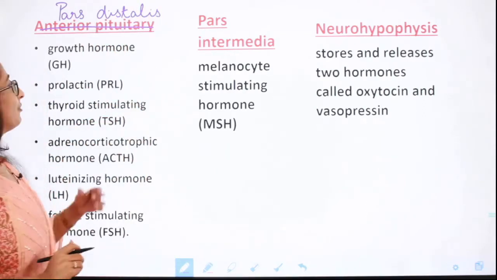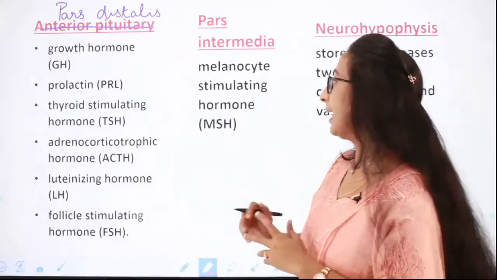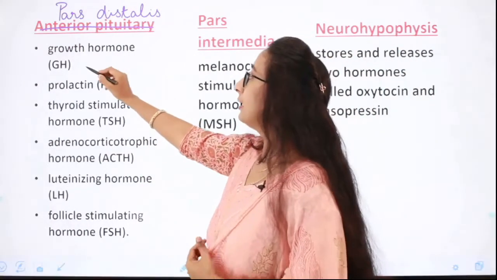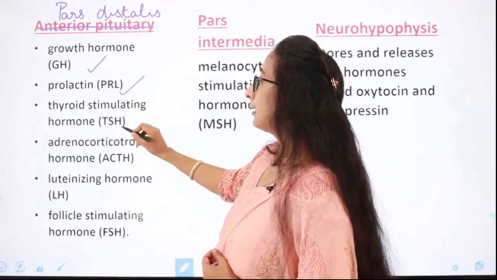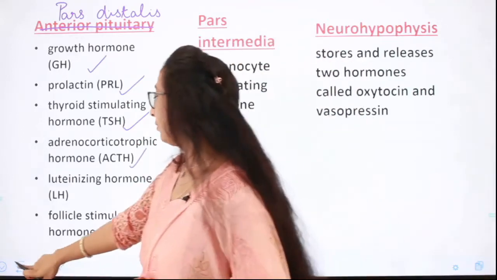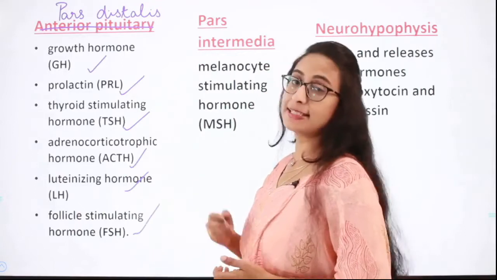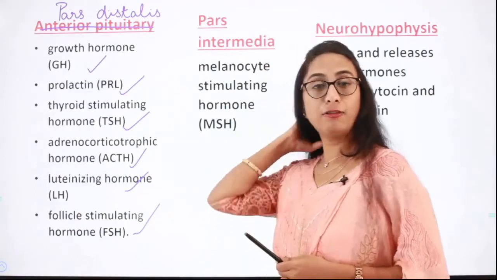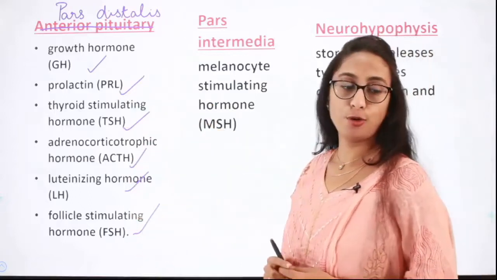Fine. So the pars distalis, this part of the pituitary gland, secretes hormones like growth hormone, prolactin, thyroid stimulating hormone, adrenocorticotropic hormone, luteinizing hormone and follicle stimulating hormone. That is, the first part of the pituitary secretes these hormones.